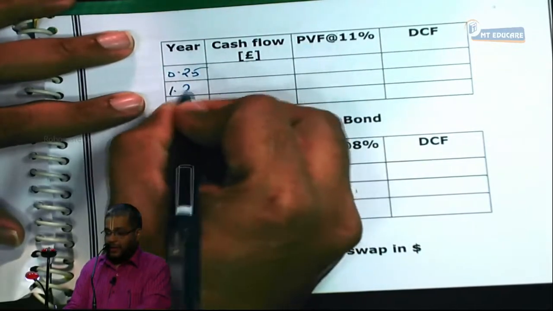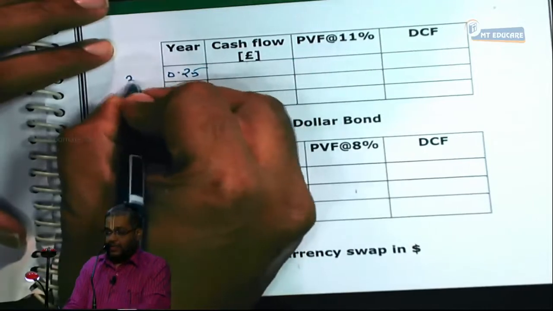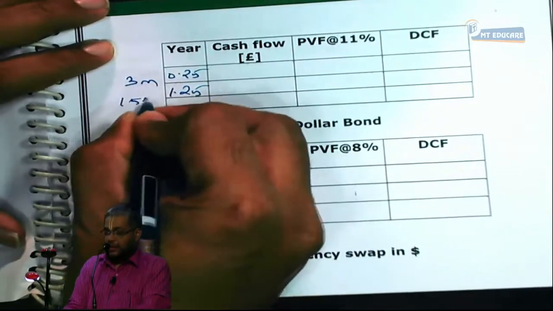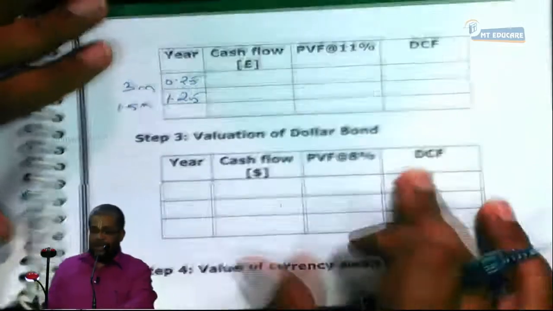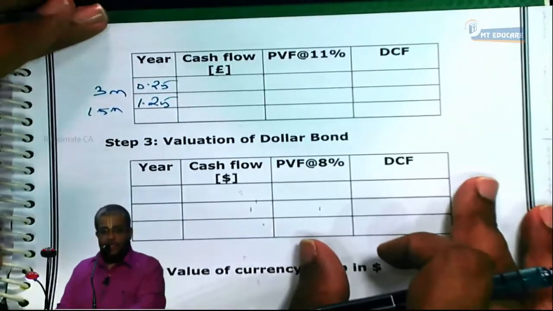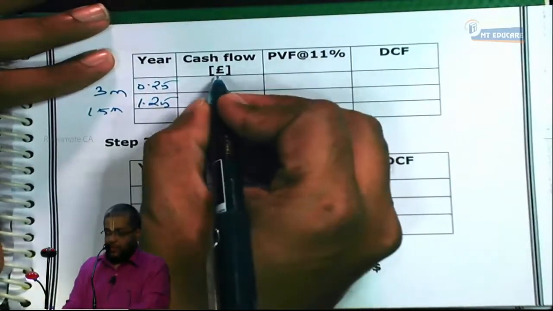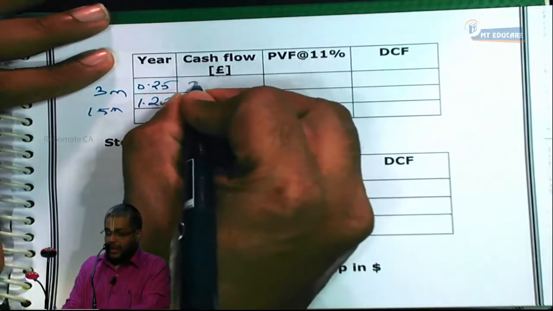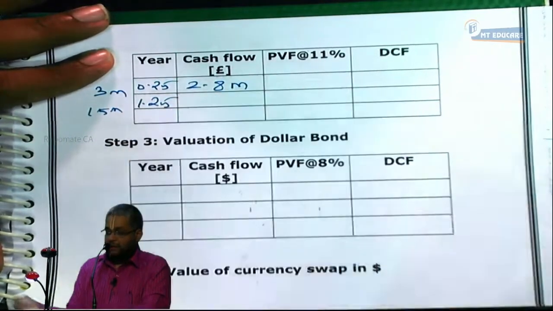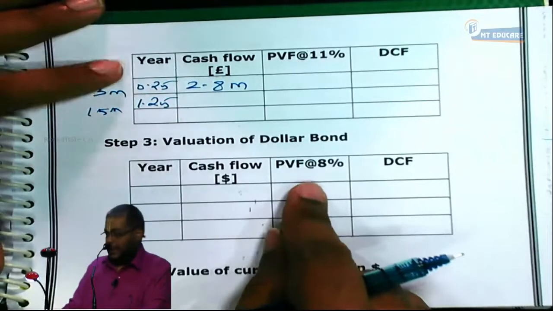Then here is 1.25. You want to write 3 months, and then how many months here? 15 months. 3 months and 15 months. Help me out. Are you following? After 3 months, I'll be getting pounds. How many million? 2.8 million. M stands for what? Million.